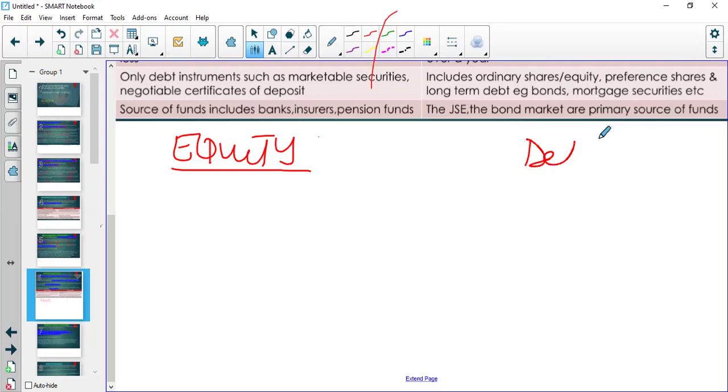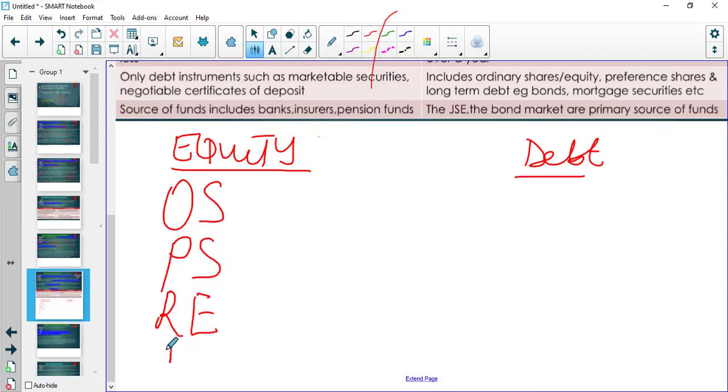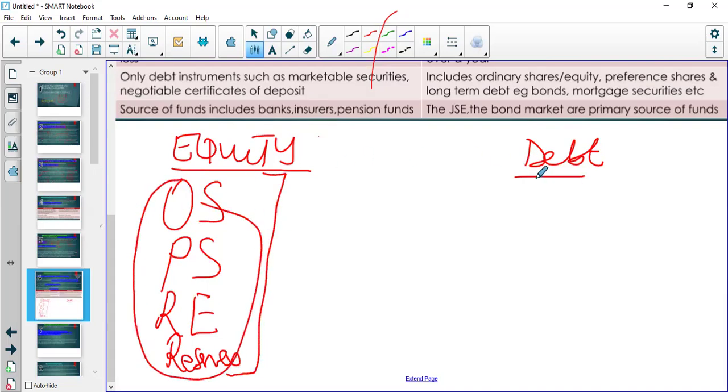We can have equity and debt. Equity has to do with your ordinary shares, your preference shares, your retained earnings, and other reserves that will be in your statement of financial position. All this is going to be equity. And your debt has to do with your bank loans, your bonds, your debentures, and other forms of borrowings that we could use in an entity.